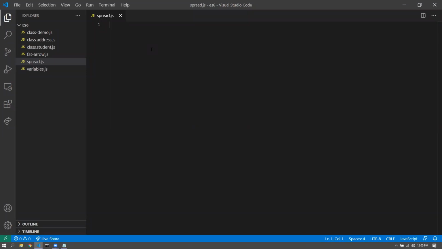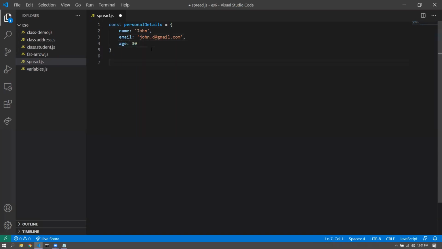So if I, for example, have, let's say, personal details equal to an object which is name, email, and age.